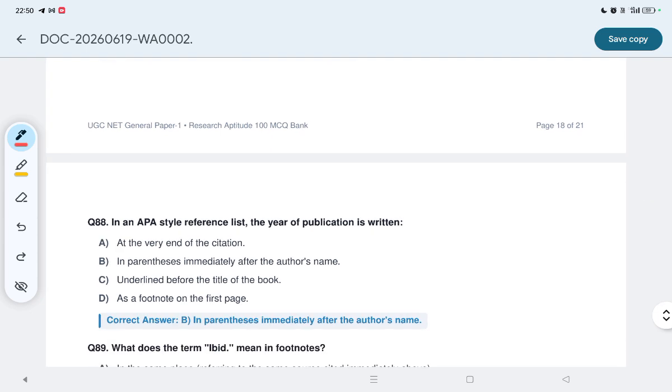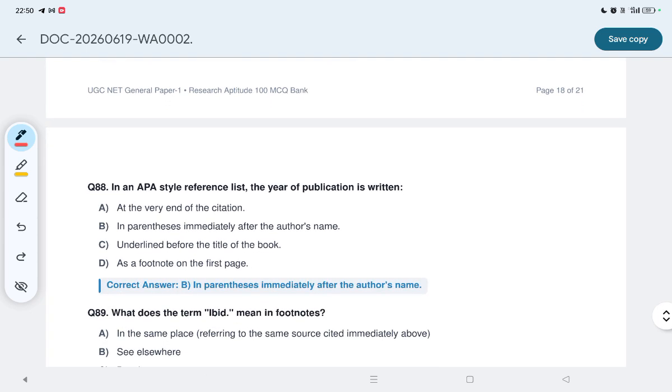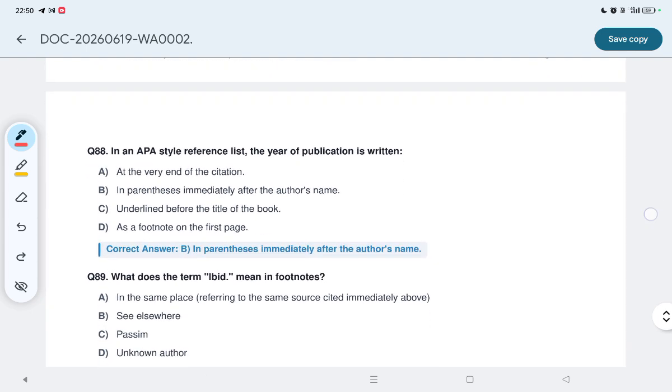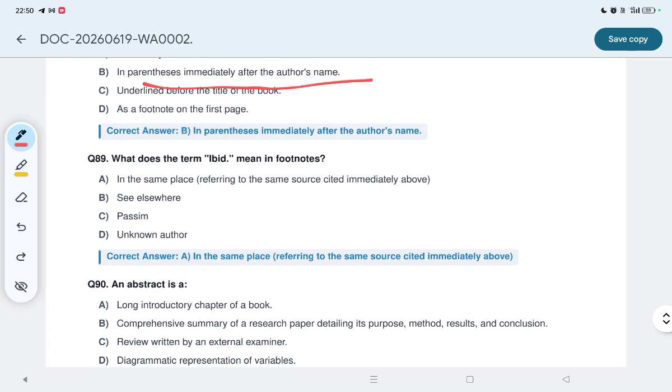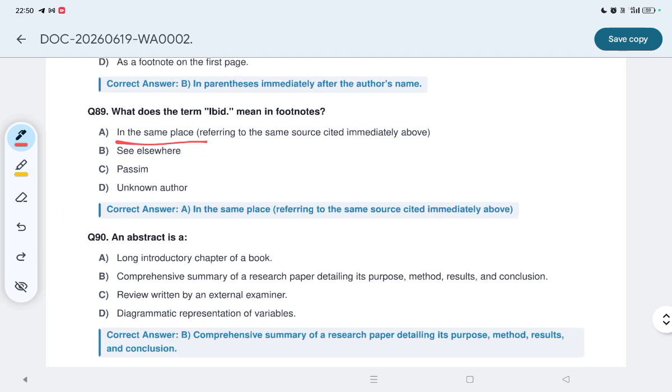Now 88, in an APA style reference list, the year of publication is written, option B, in parentheses immediately after the author name. 89, what does the term ibid mean? Ibid means in footnotes, okay, in the same place, referring to the same source cited immediately above. This is actually option A is correct.